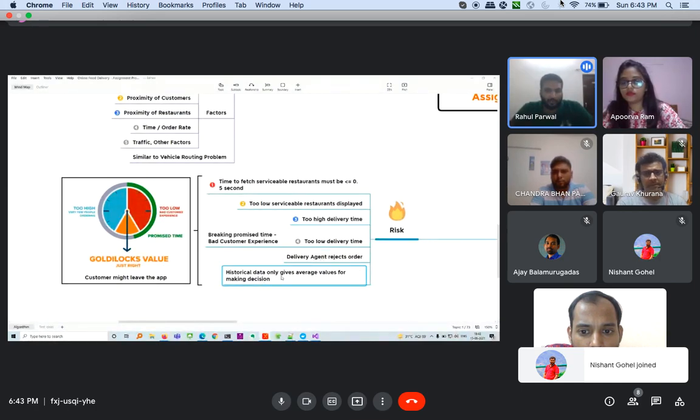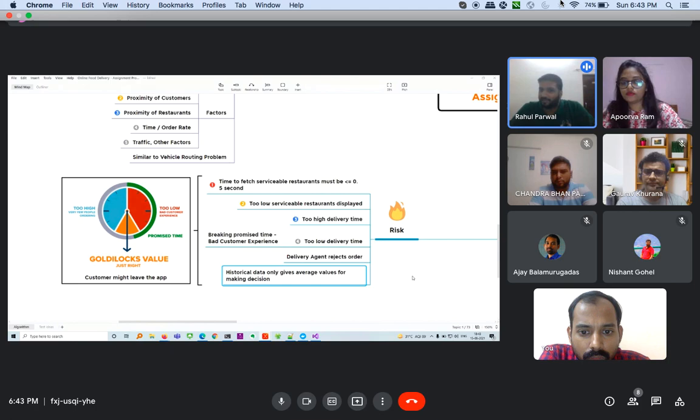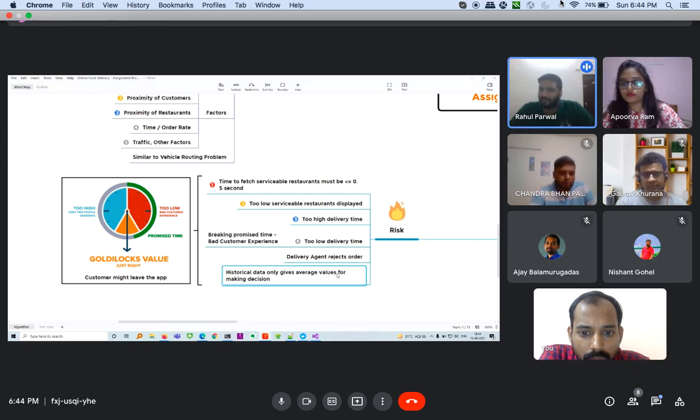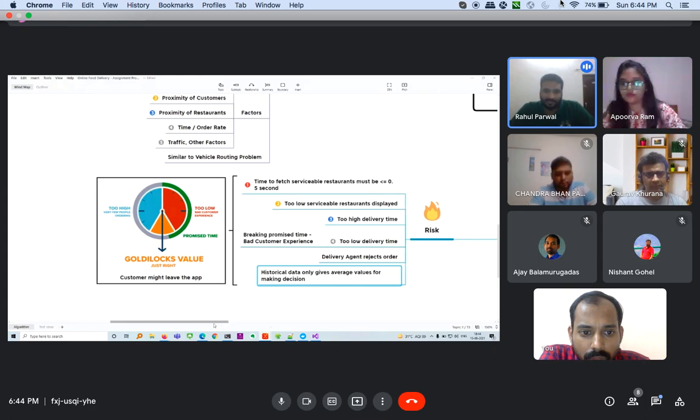And last is the historical data that we have. One can say, we already know that some 10% of the delivery orders are going to be rejected, or 15%, so why can't we plan for that? But historical data actually only gives us an average value for making a decision. So they are not absolute. They are just good enough values to know and prevent to some extent, but are not very absolute.